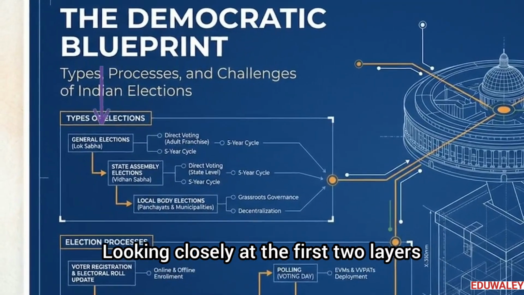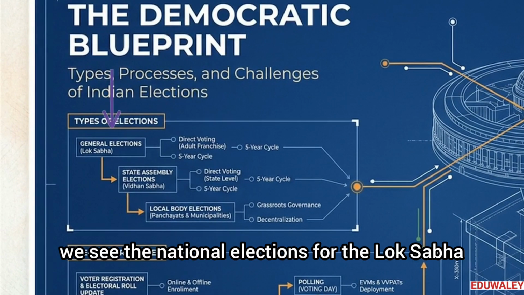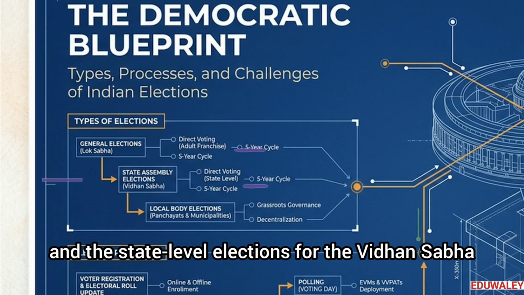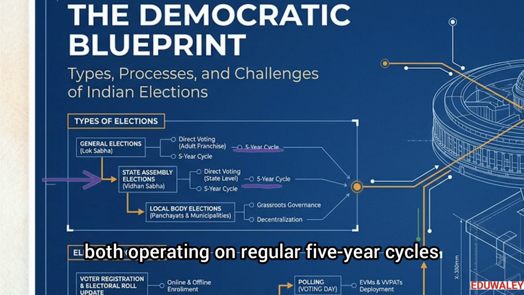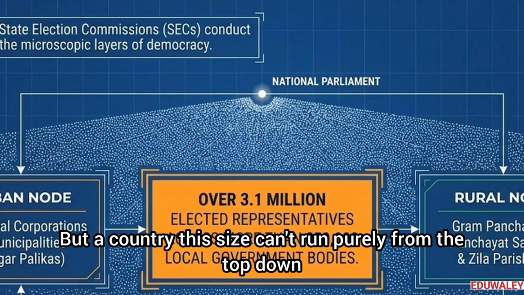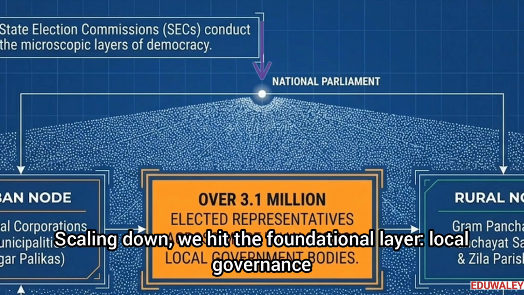Looking closely at the first 2 layers, we see the national elections for the Lok Sabha and the state-level elections for the Vidhan Sabha, both operating on regular 5-year cycles. But a country this size can't run purely from the top down. Scaling down, we hit the foundational layer, local governance.